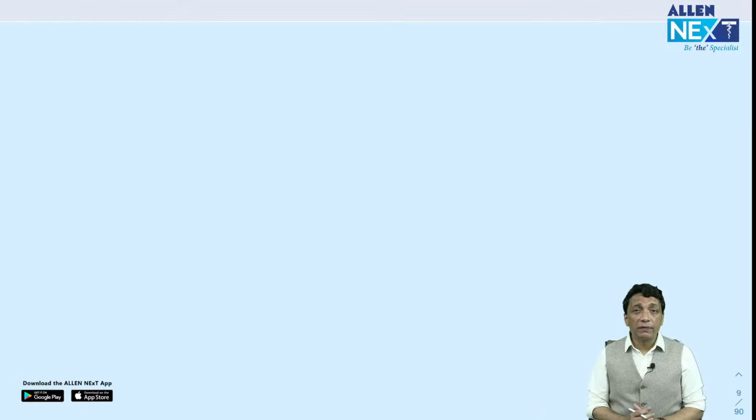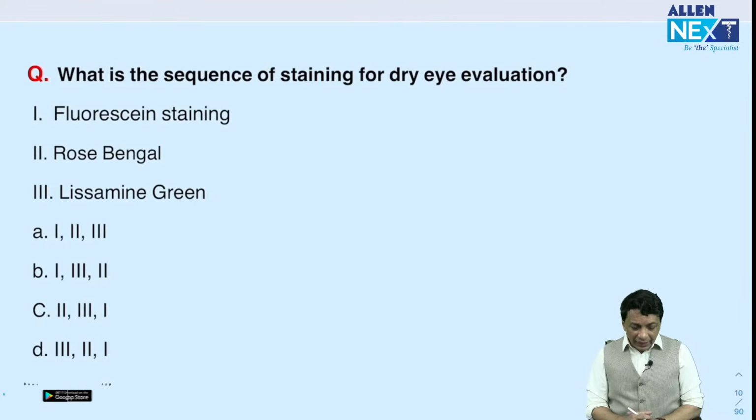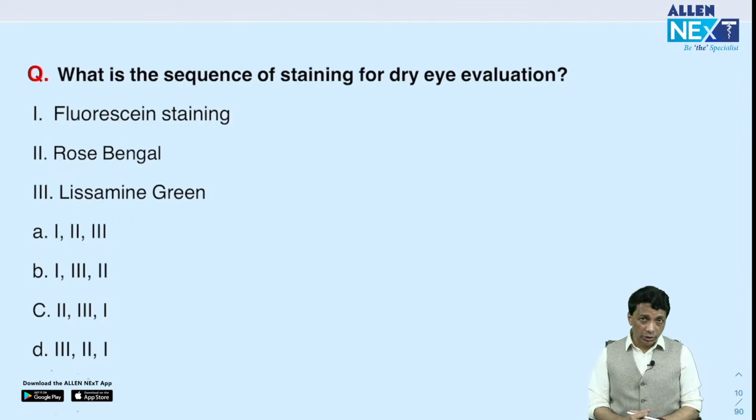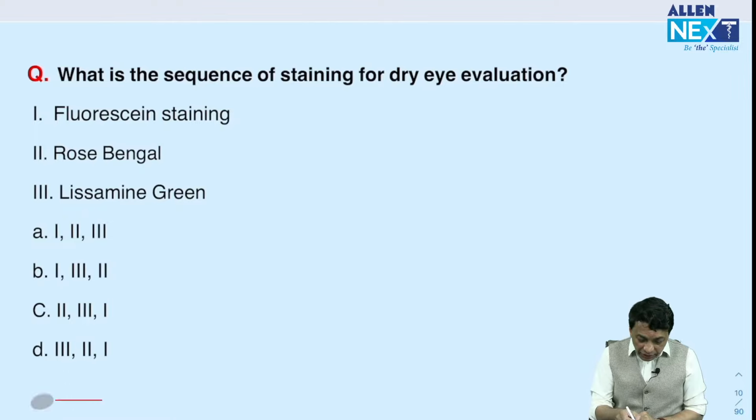Very well. That wasn't a very difficult question. I hope most of you got it correctly. Then this is a little tricky question, in the sense that there is not enough information here. It says, what is the sequence of staining for a dry eye evaluation? Now, what does that mean? Sequence of staining for dry eye evaluation.